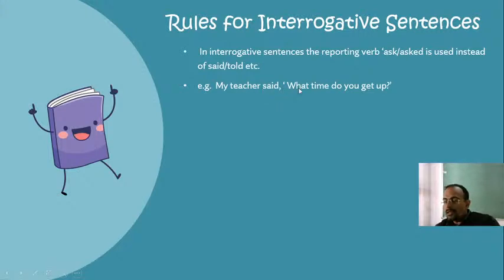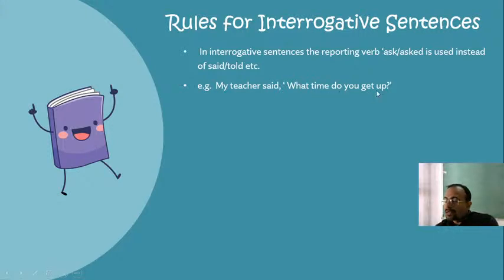So said is not correct for the interrogative sentence. You've got to change this said into asked. My teacher asked what time I got up.